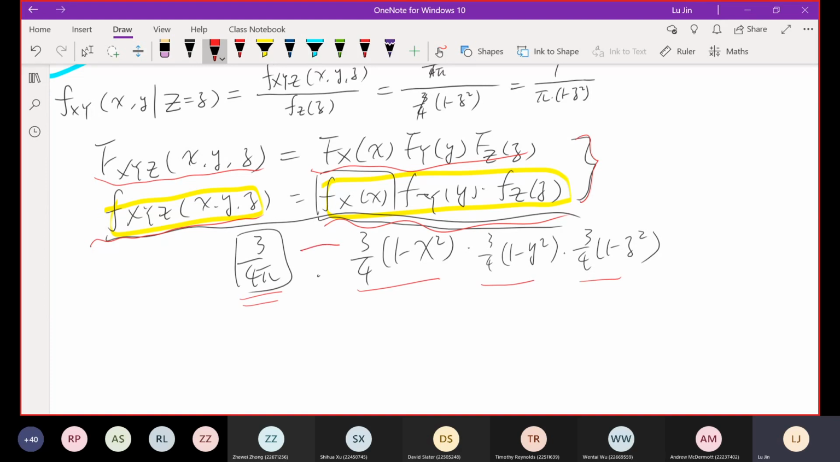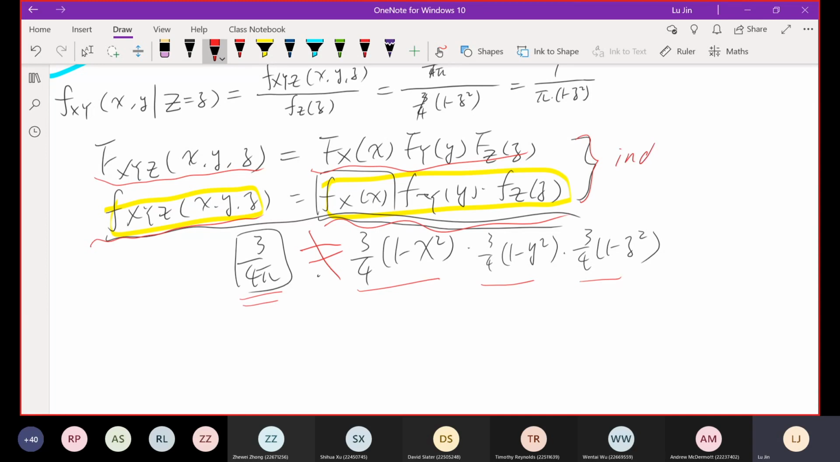The result is definitely not equal, because on the left-hand side you got a constant, but on the right-hand side you got a function in terms of x and y and z. They cannot be equal. Because they are not equal, x, y, and z must be dependent on each other. Okay, this is question D. I just give you some side notes. This is everything regarding part D.